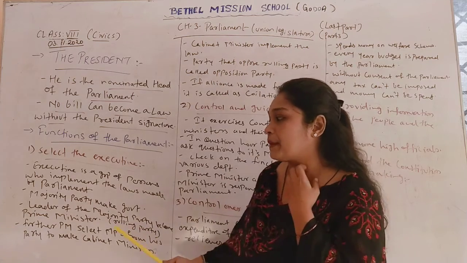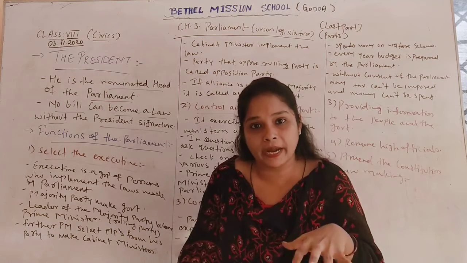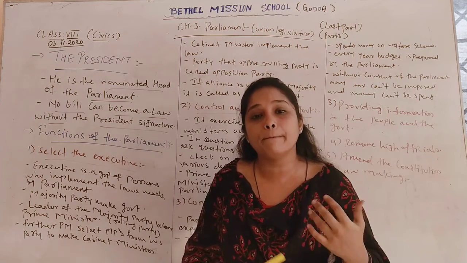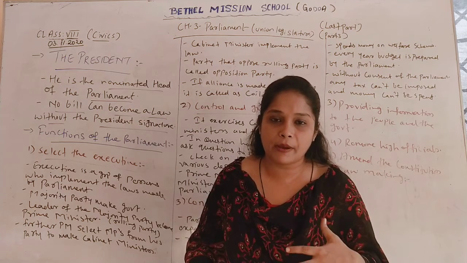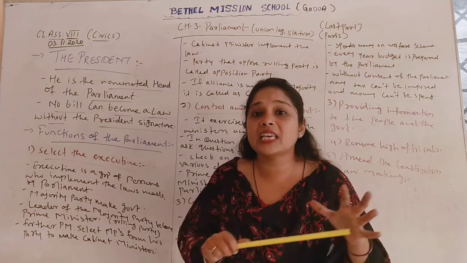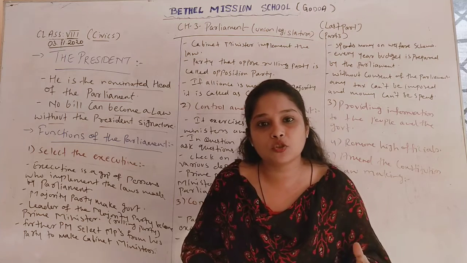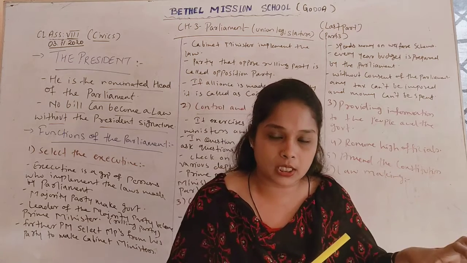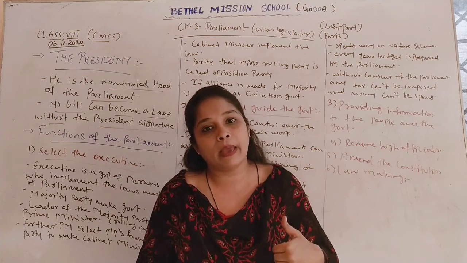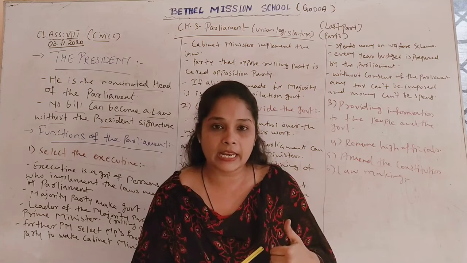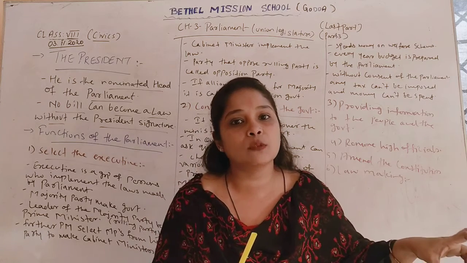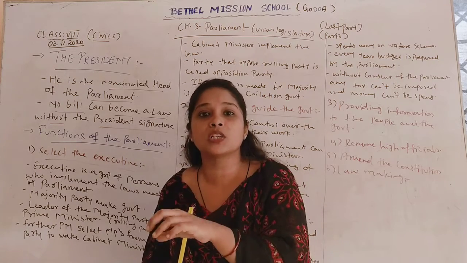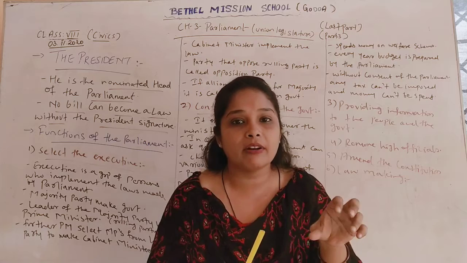Now what does the prime minister do? The prime minister, from his or her own party, selects some MPs, members of the parliament, to make a cabinet ministry. What is a cabinet ministry? Actually, a cabinet ministry is a group of ministers who have different departments. The prime minister selects MPs from his own party, and gives different departments to these ministers, like education department, health department, defense department, sports department, transport department, travel and tourism department.